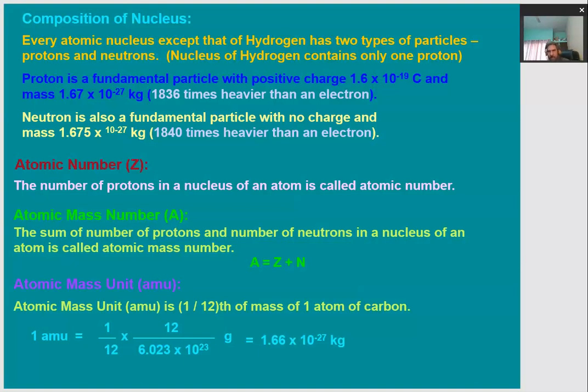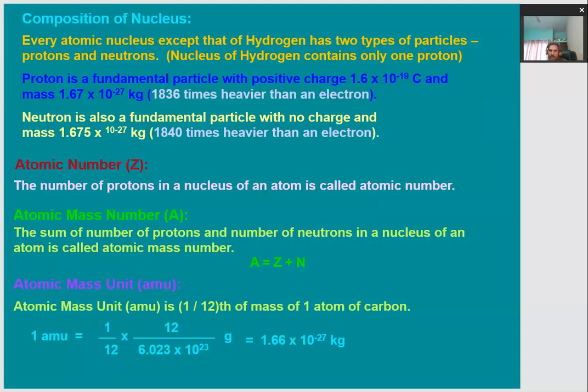There are some parameters or properties related to protons, electrons and neutrons, such as their masses and charges. Proton is a fundamental particle which has a charge of 1.6 x 10^-19 coulomb, which is the same amount as the charge on the electron, but of the opposite kind.